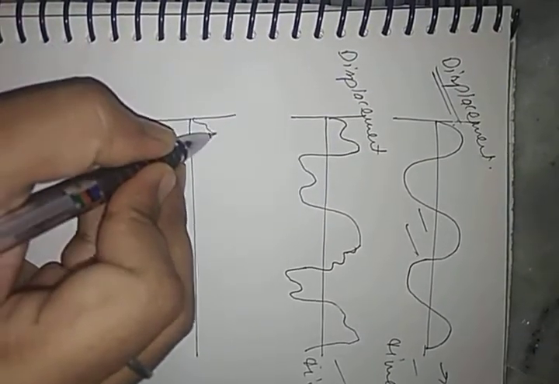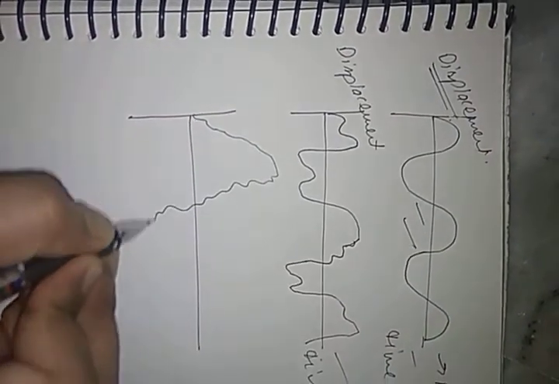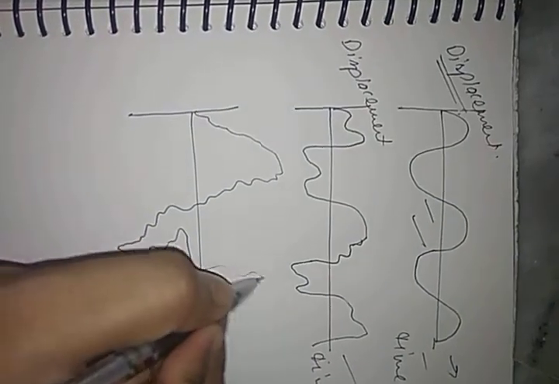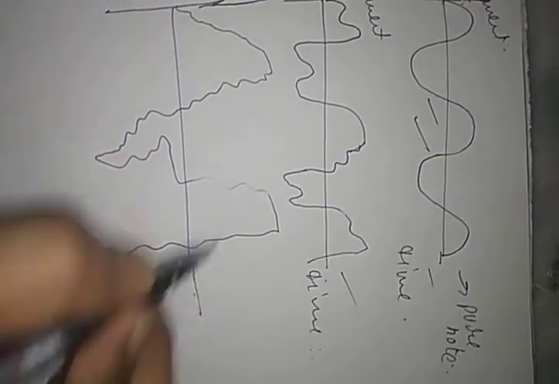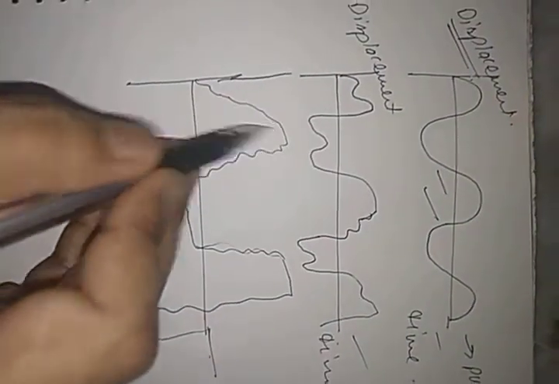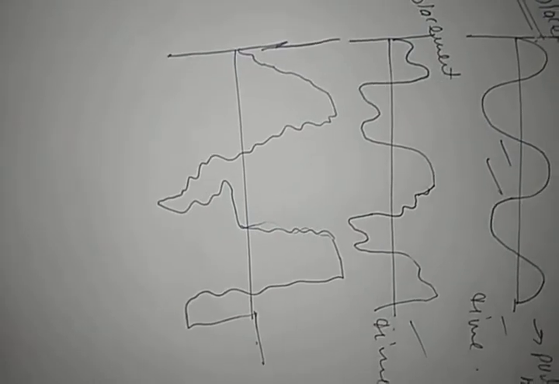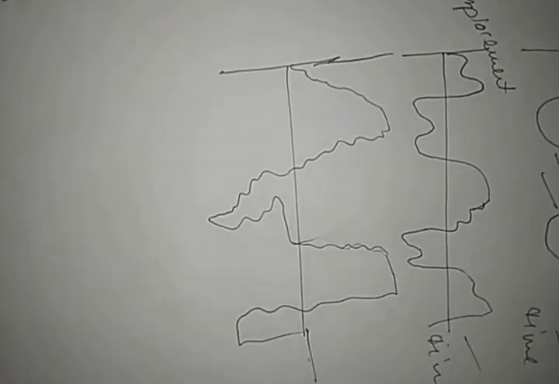A waveform of music may look like this. This is the particular note. If we talk about music, then this is music. If we talk about noise, then you will see the sound travels like this. A loud sound will be heard. This is the waveform of noise, not music, sorry. It is the waveform of noise in which the amplitude and frequency change continuously, which causes headache and disturbance to the ear.